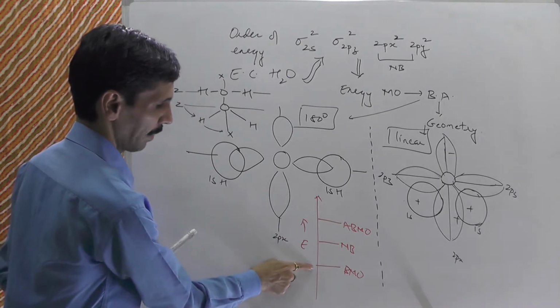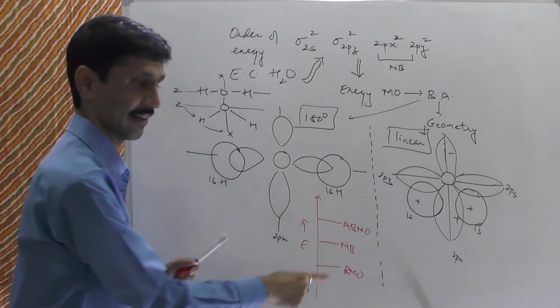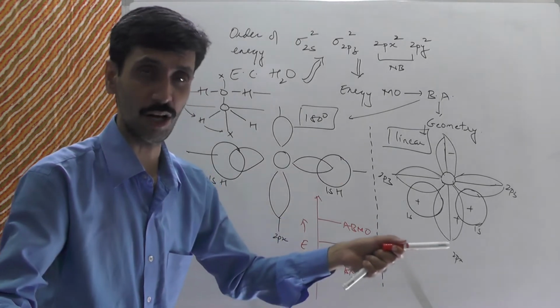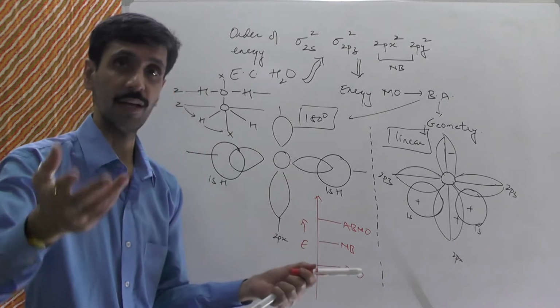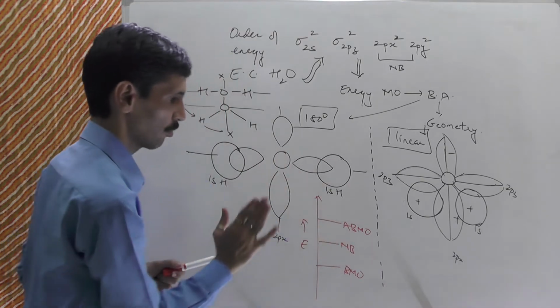So the bonding molecular orbital will have the lowest energy, no change as far as the energy of the non-bonding is concerned because it is not involved in the process at all. और anti-bonding है तो obviously उसका energy level is going to be high. ठीक है, तो ऐसा energy levels होता है.